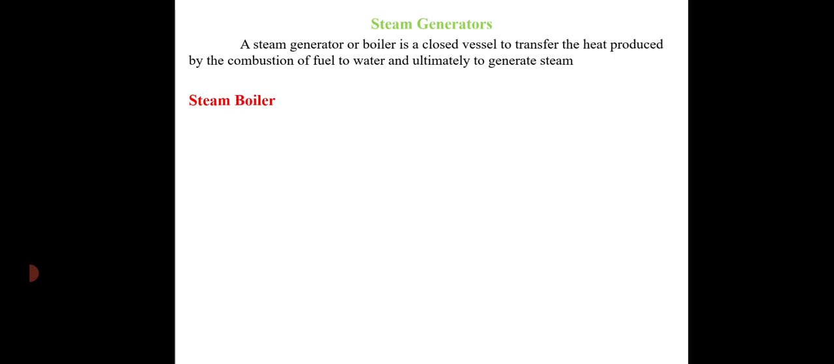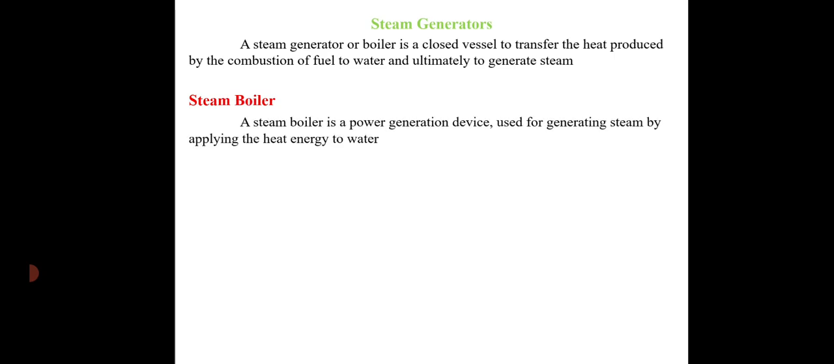Now, steam boiler. What is a steam boiler? A steam boiler is a power generation device used for generating steam by applying heat energy to water. A steam boiler is a steam producing heating system. It produces energy by heating water to create steam. A steam boiler burns fuel to heat water. The combination of heat and water produces steam.